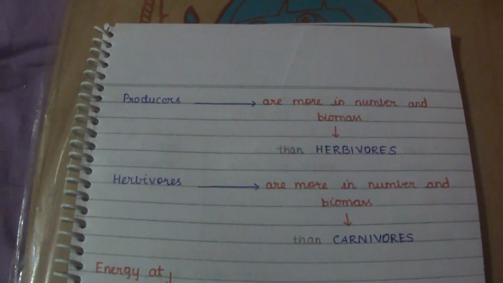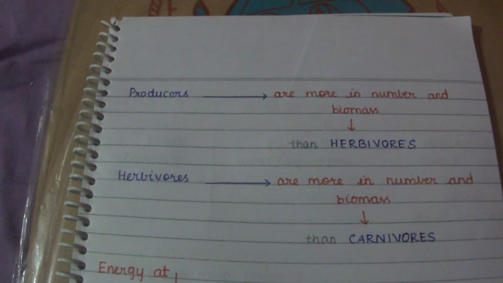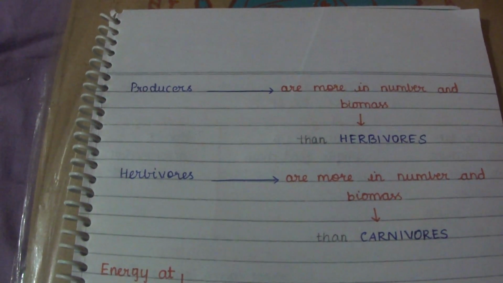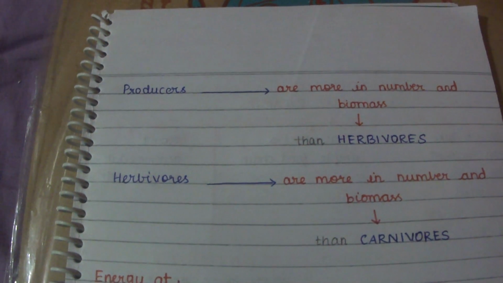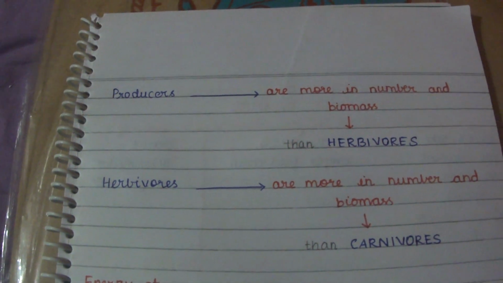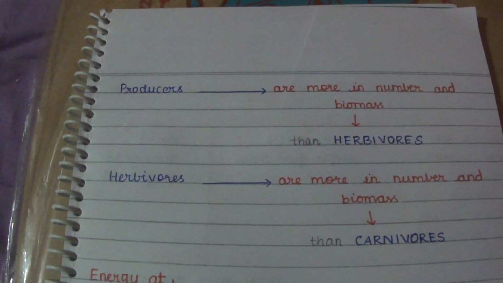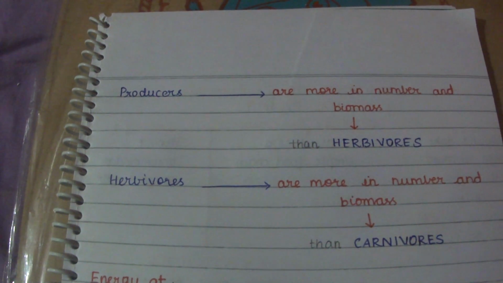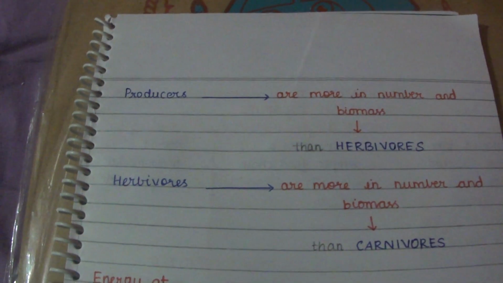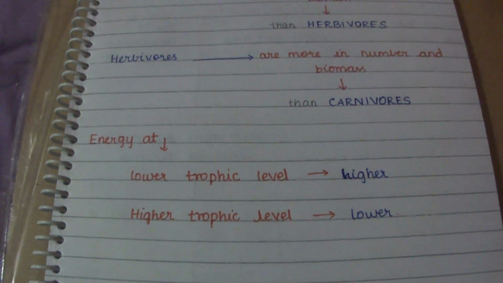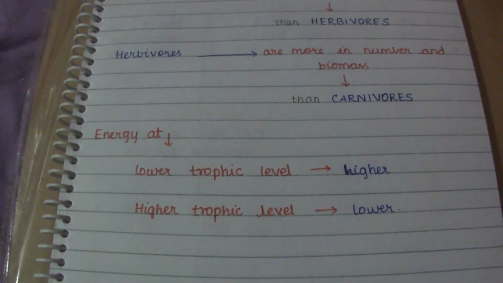When we take the producers, they are more in number and biomass than the herbivores, whereas the herbivores are more in number and biomass than the carnivores. So the energy at the lower trophic level is always more than at the higher trophic level. We have studied that the energy level is higher at the lower trophic level, whereas it is lower at the higher trophic level.